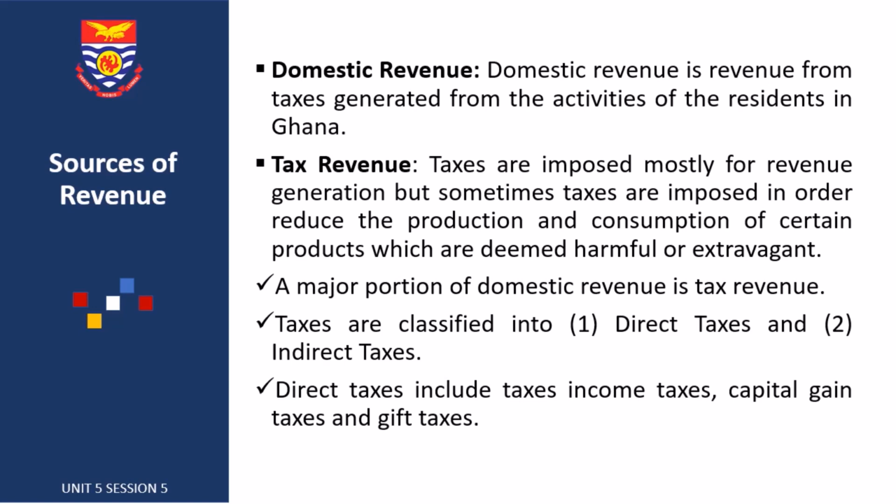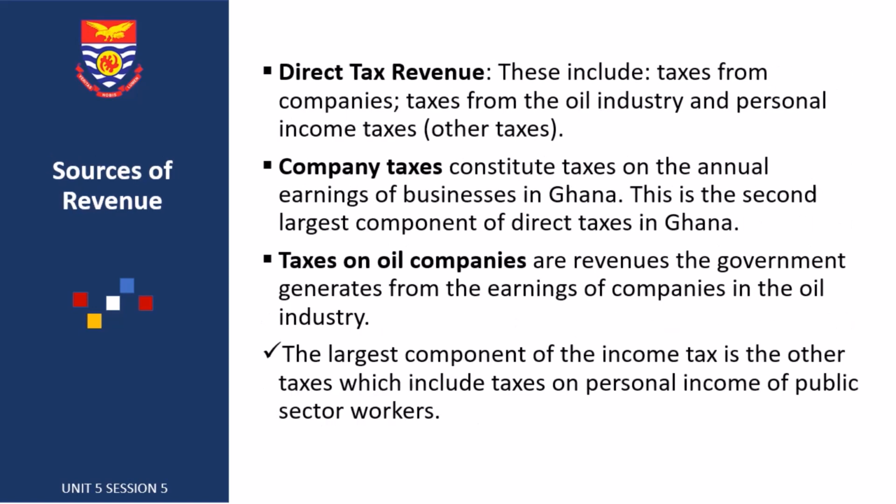So for domestic, we said taxes, so tax revenue. Tax revenues are imposed mostly for revenue generation, but sometimes taxes are imposed in order to reduce the production and consumption of certain products which are deemed harmful or extravagant. We've already discussed this in a previous session, right? A major portion of our domestic revenue mobilization is from tax revenue. That makes up the major portion of our domestic revenue mobilization, be it direct and indirect. This all sums up to tax revenue.